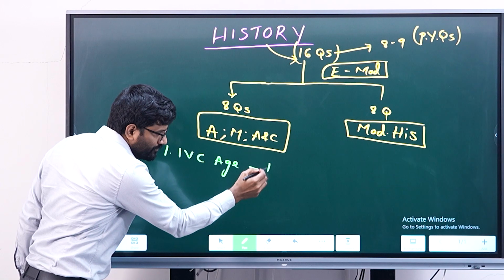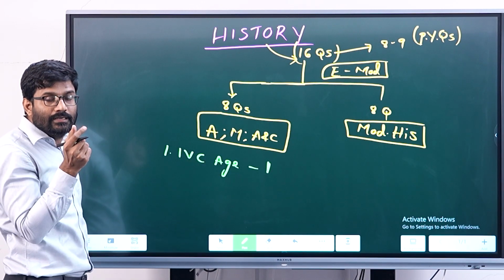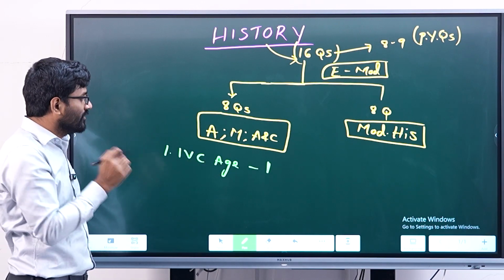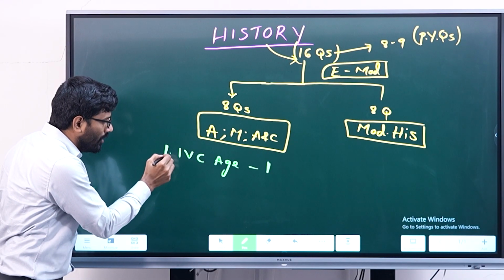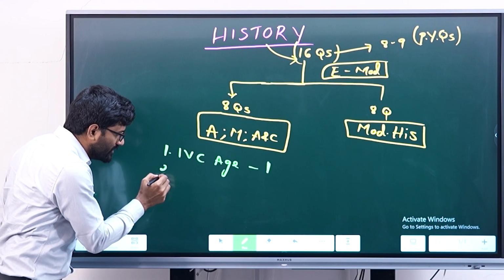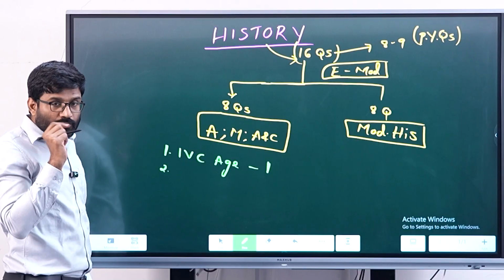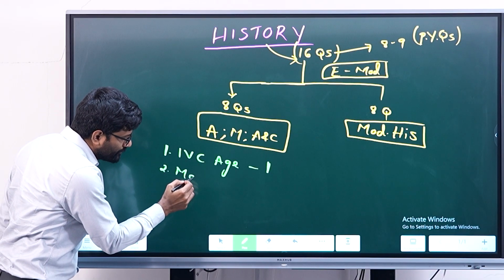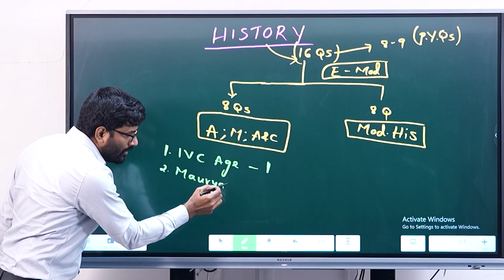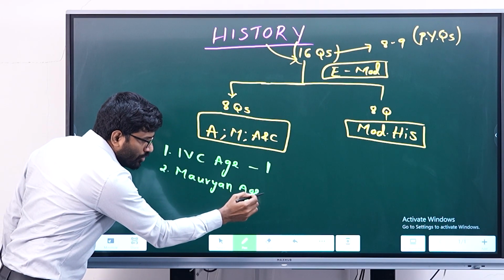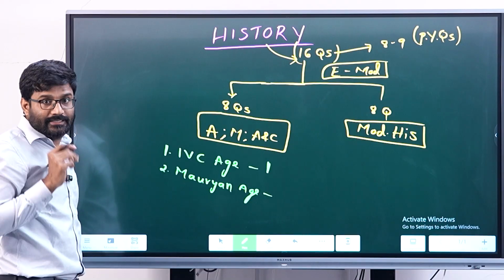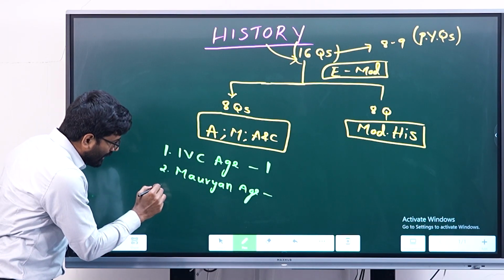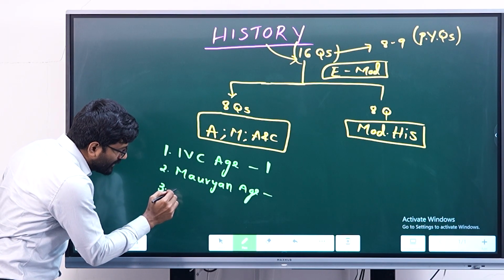The bronze dancing girl question was directly asked from Indus Valley Civilization. One question appeared from Mauryan age. The question is on Mauryan administration.